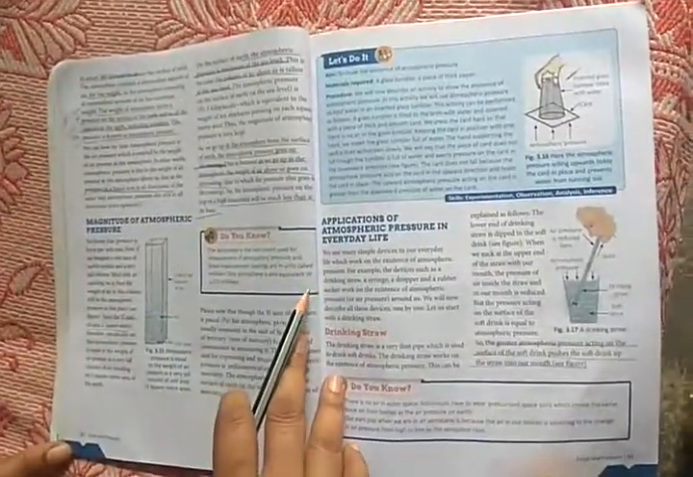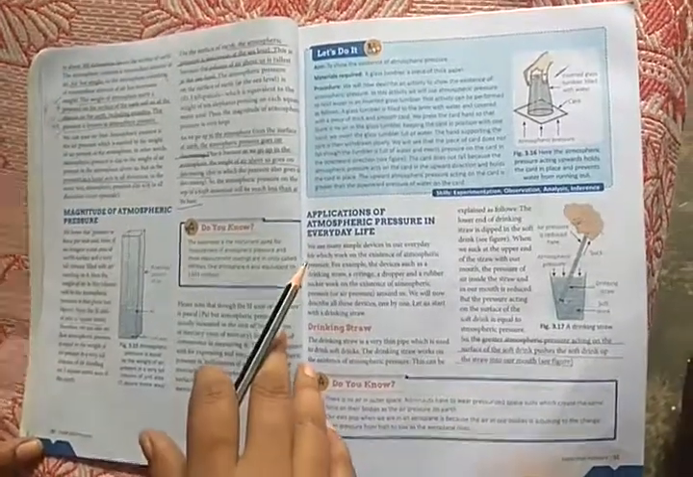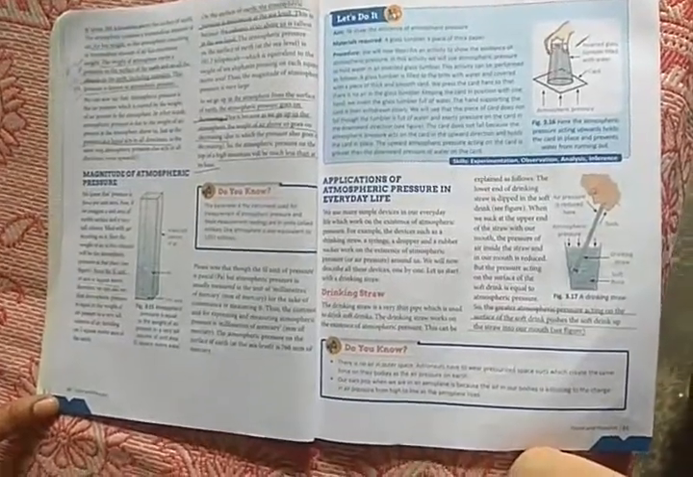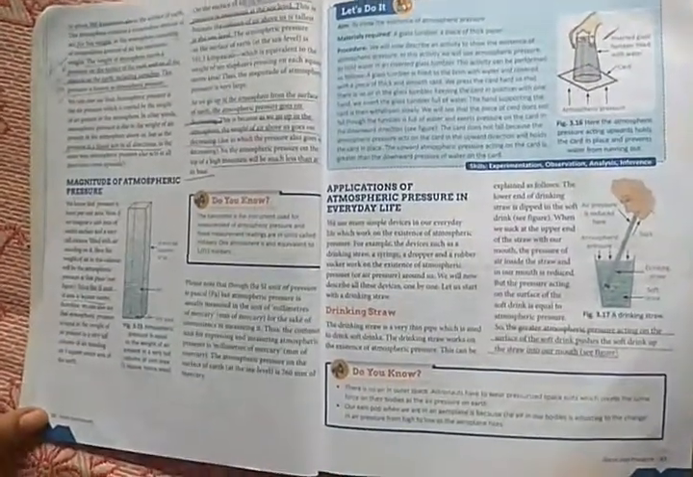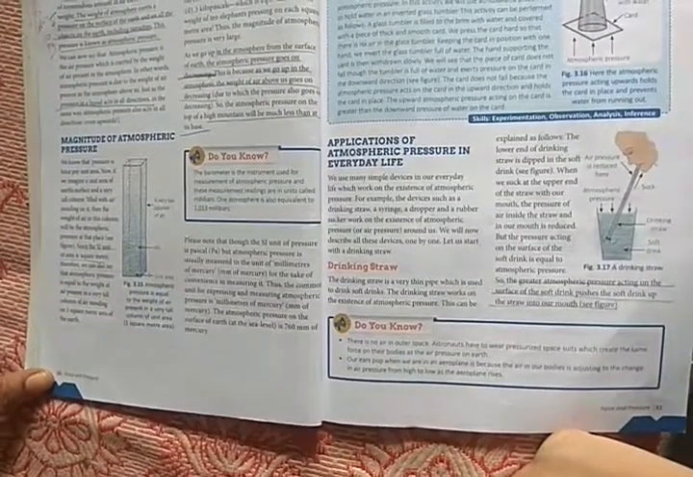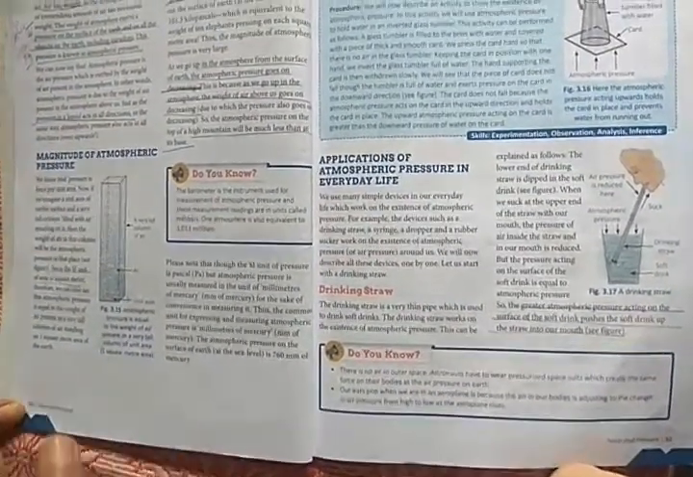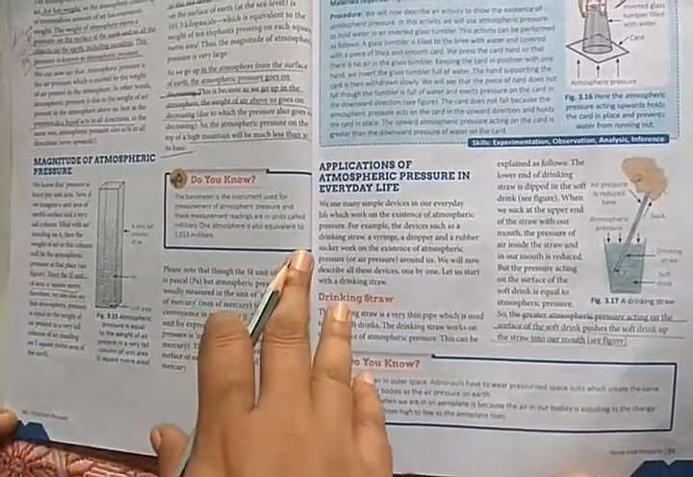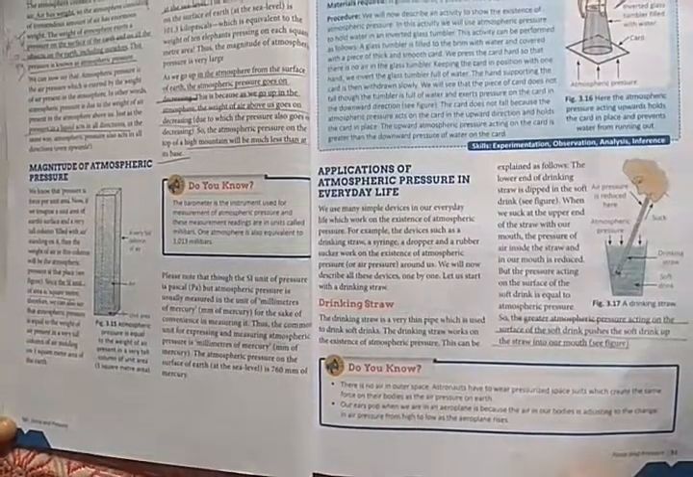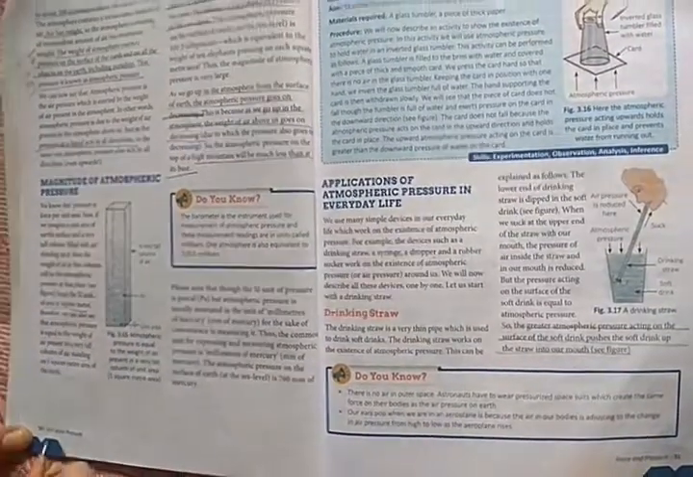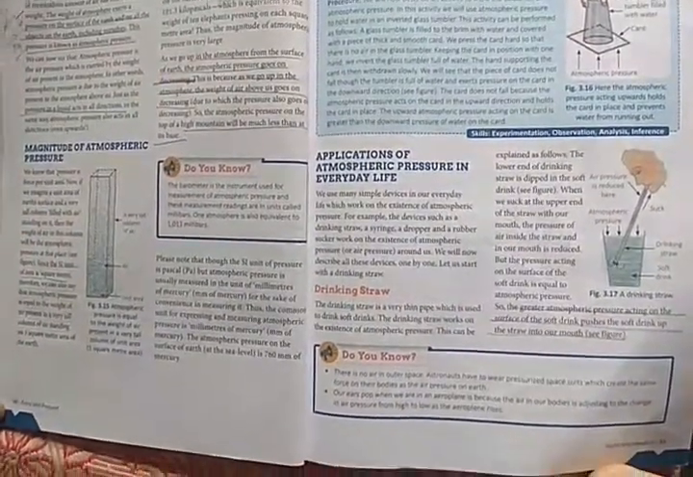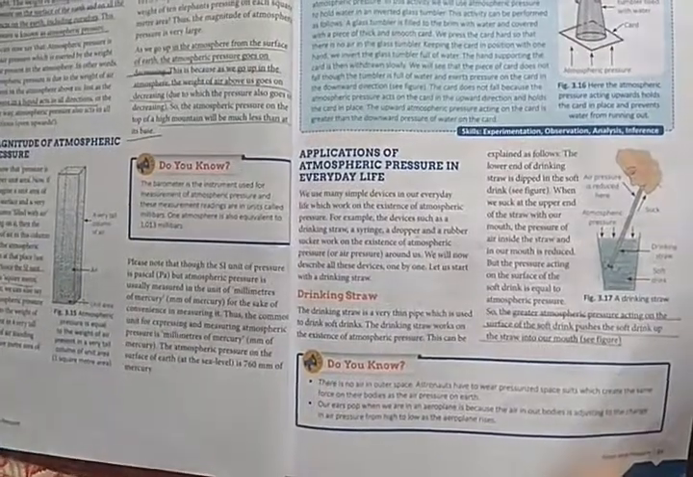The atmospheric pressure on the surface of earth is how much, children? 101.3 kilopascal. Keep that in mind, children. Next, the atmospheric pressure goes on decreasing. Why? Because when we go up in the atmosphere, the weight of air above us goes on decreasing. So the atmospheric pressure on the top of high mountains will be much less than at its base.